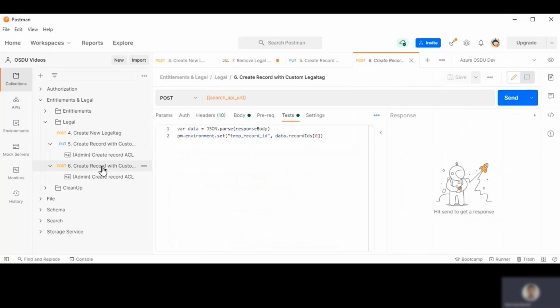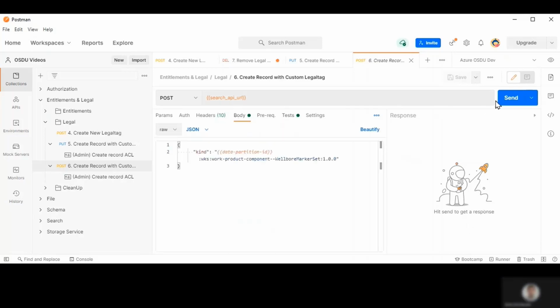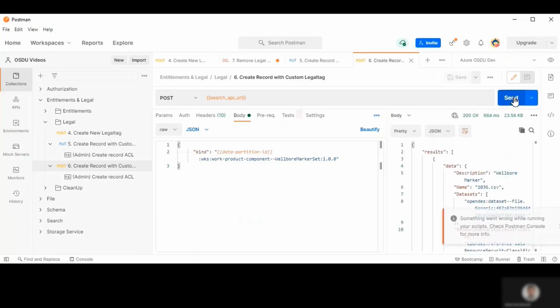In general, ACLs and legal tags are stored inside records, so you can easily get this information from the record requested from storage. You can find more example requests for entitlements and legal service in the OSDU test collection.